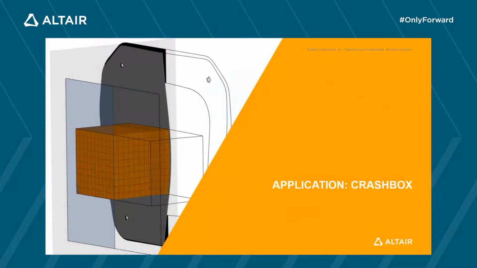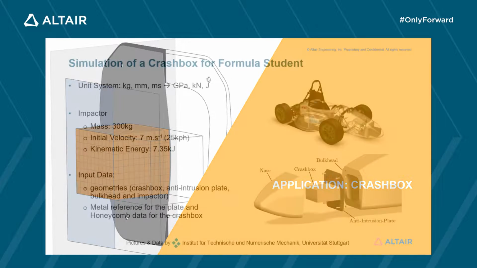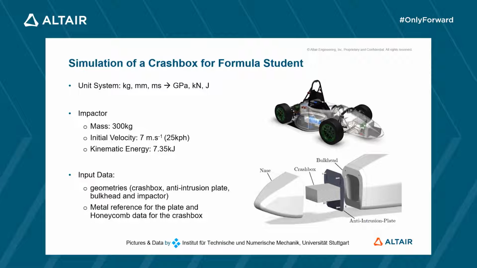We can start now to consider our application case, the simulation of a crash box for Formula Student. We are going to see how to set up that kind of models, and then we are going to run the simulation and see a first analysis of the results. The aim will be to simulate the impact of a 300 kg rigid mass at 7 meters per second on a honeycomb crash box, and check the deceleration and the deformation of the anti-intrusion plate.